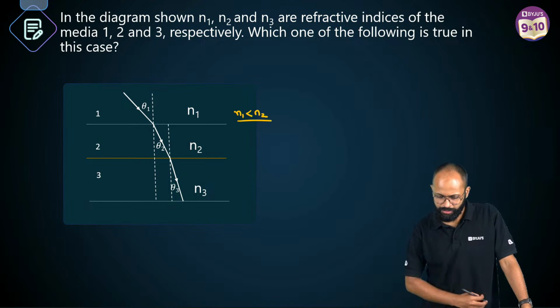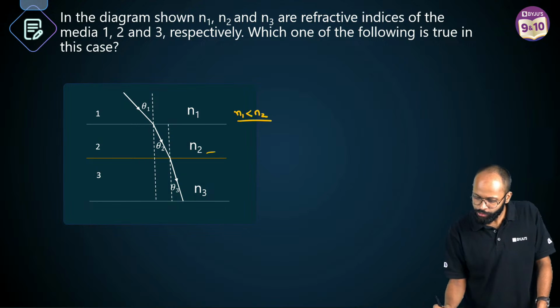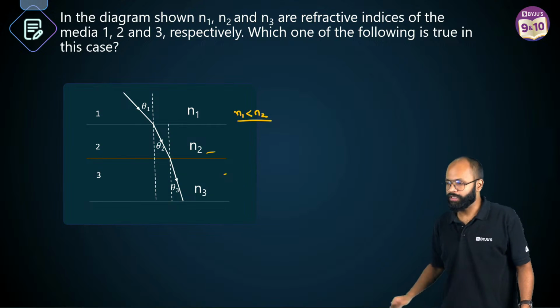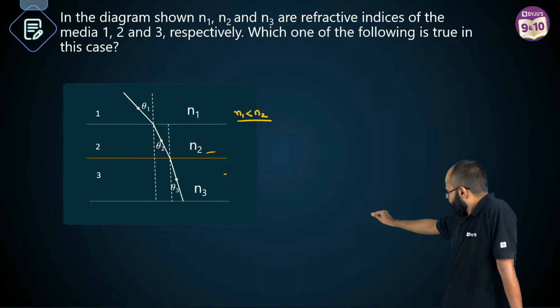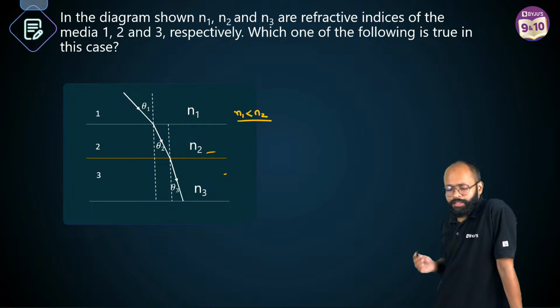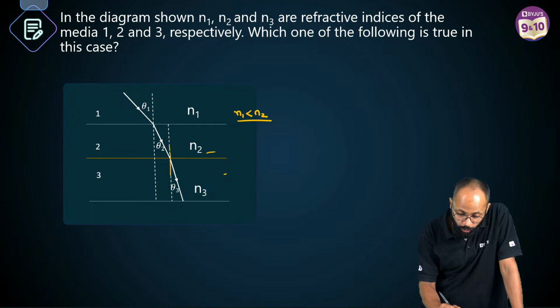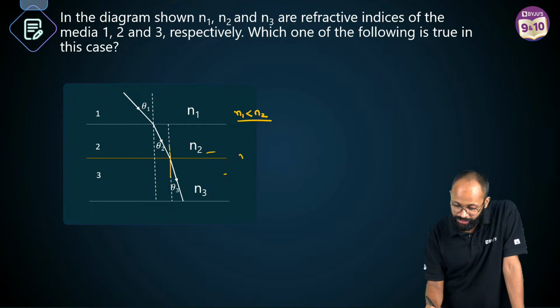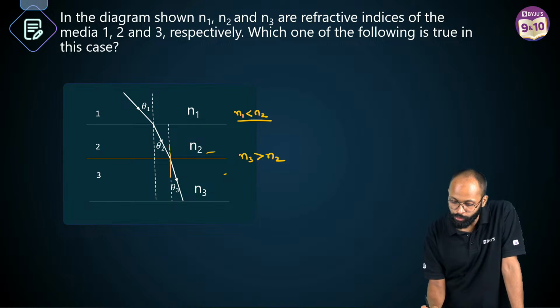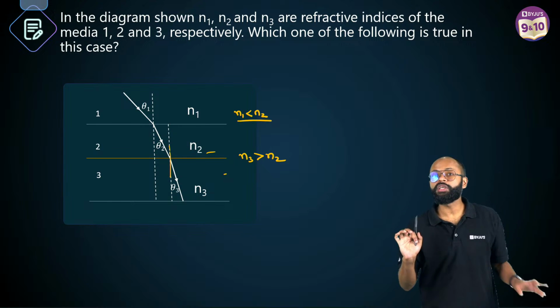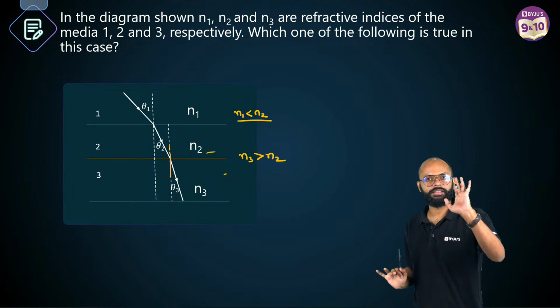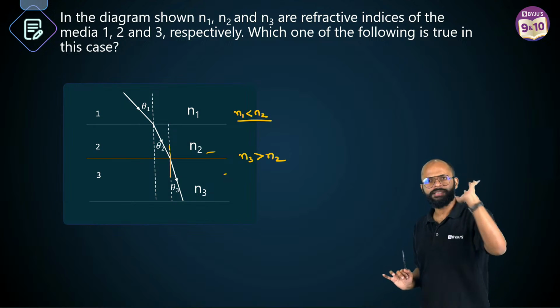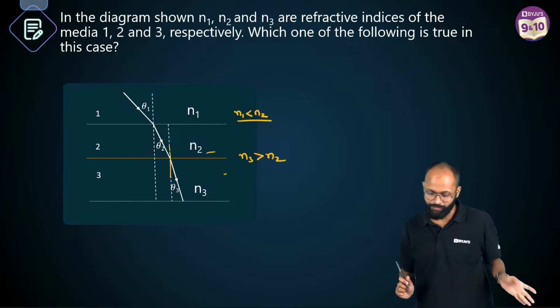Simple. Okay, sir. When light ray goes from N2 to N3, what is happening? Sir, N2 to N3, light ray is bending towards normal again. Means, sir, N3 is more than N2. Between N2 and N3, who is denser? Sir, N3 is denser. Correct? है ना? N3 is denser than N2 and N2 is denser than N1.